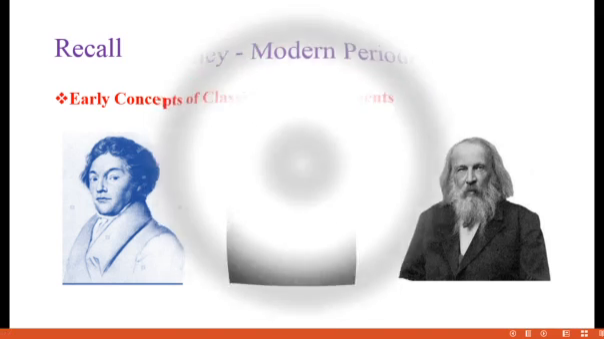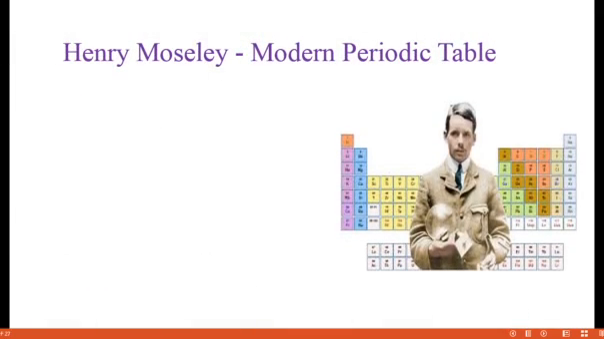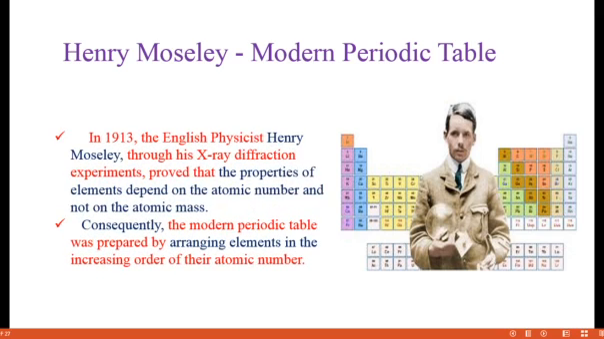Now we move on to the next concept, the modern periodic table, which we use now. It was proposed by the scientist Henry Moseley. He is an English physicist. In 1913, he arranged the elements depending on the atomic number, not on the atomic mass. Based on that he proposed the modern periodic table, and he arranged the elements in the increasing order of the atomic number. This is the variation from the modern periodic table to the previous arrangements.